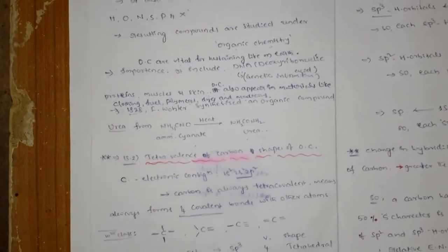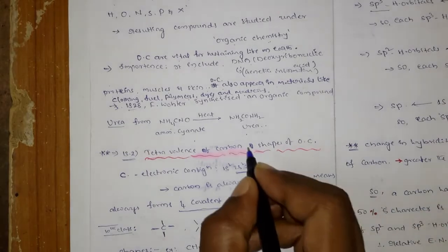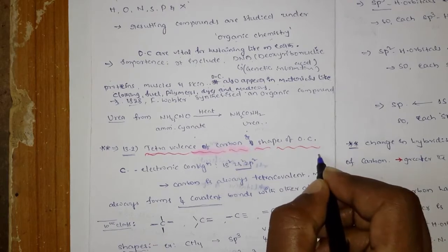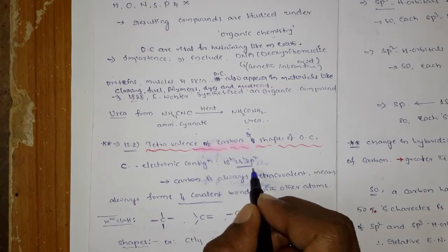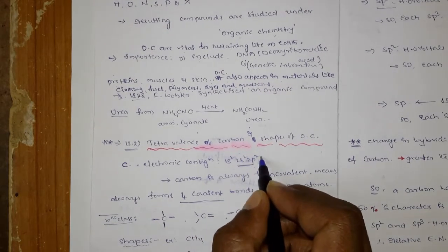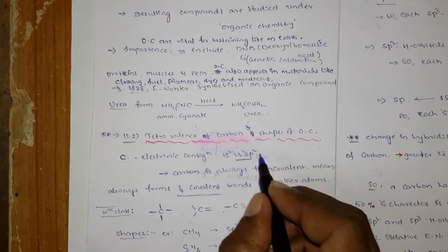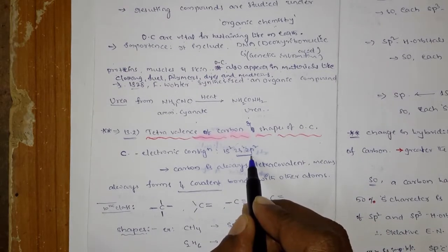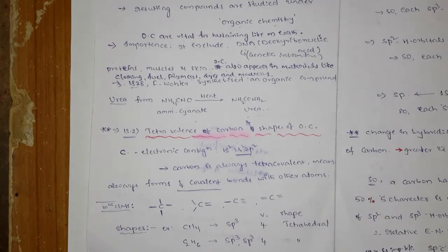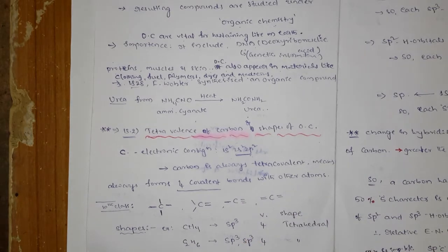Hello students. In this lecture, we are going to start the tetravalency of carbon and shapes of organic compounds. You know that generally the carbon electronic configuration is 1s2, 2s2, 2p2, and this is the valence electron configuration, 2s2 2p2. So that means it forms a maximum of 4 covalent bonds. That is nothing but the tetravalency.